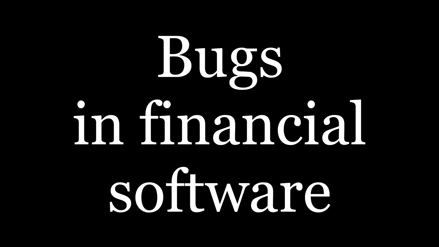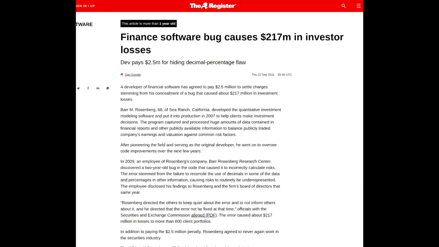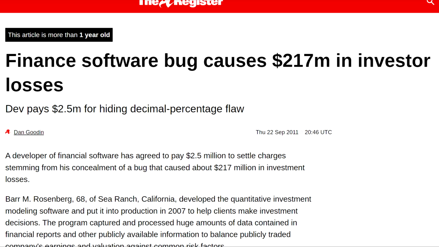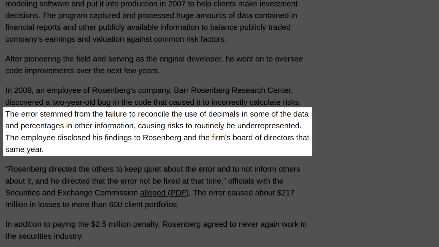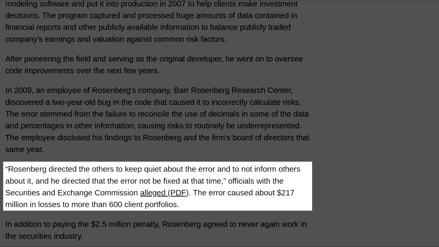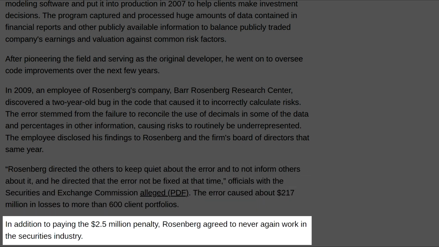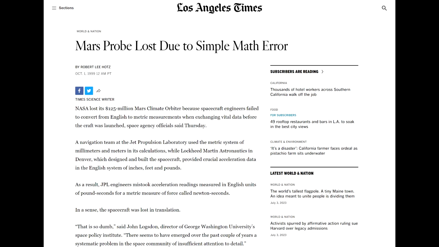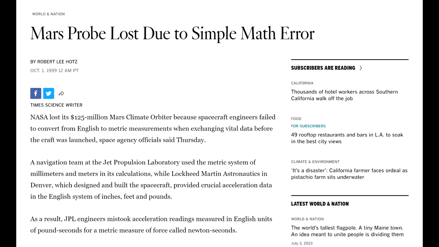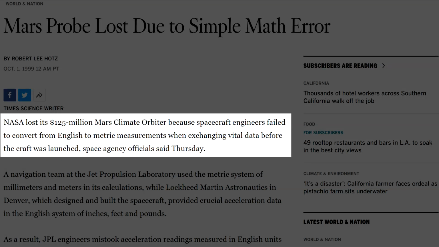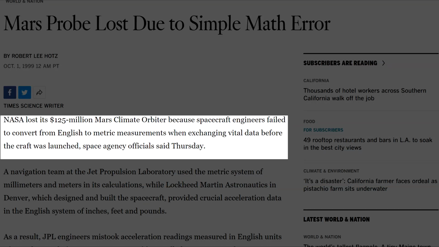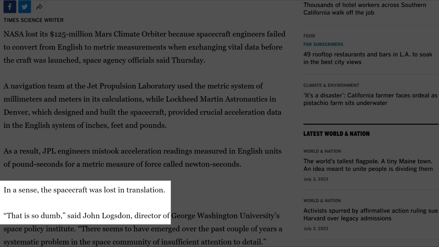Bugs in financial software. In 2009, a bug was discovered in investing software. The bug was related to decimal numbers and percentages. The owner of the company kept that information secret, and the bug caused a total of $217 million of losses due to bad investments. A tiny mistake brought enormous consequences, just like the NASA bug. In 1999, a Mars probe of over $100 million was destroyed just because the engineers confused the metric and imperial systems.